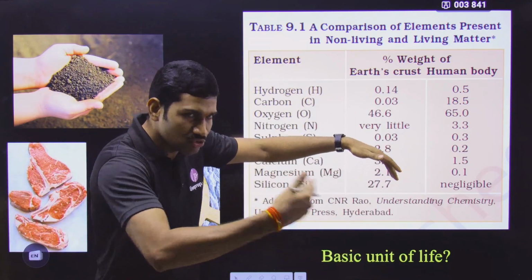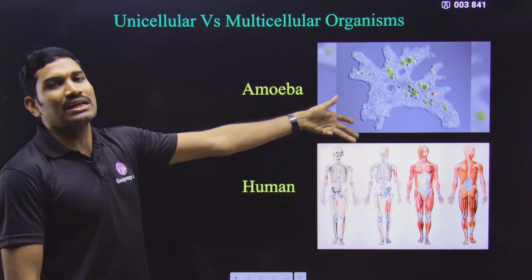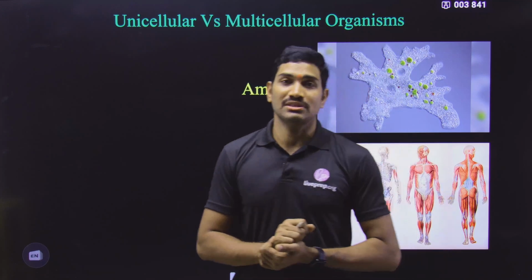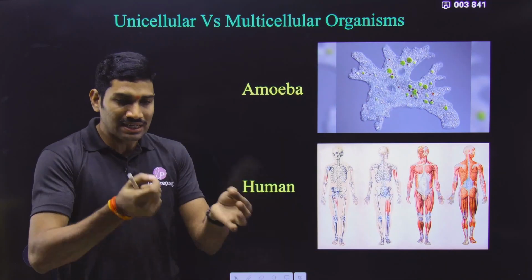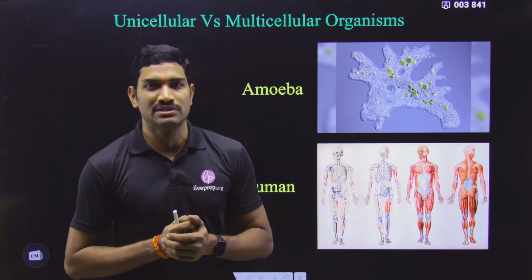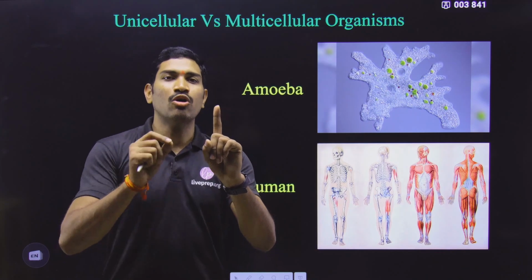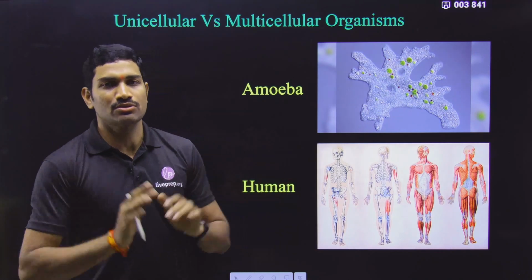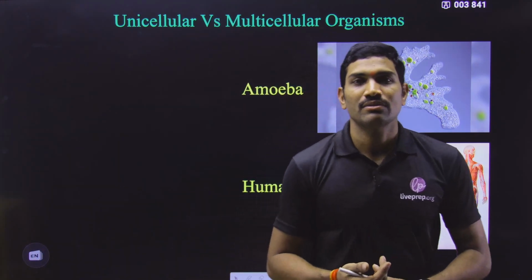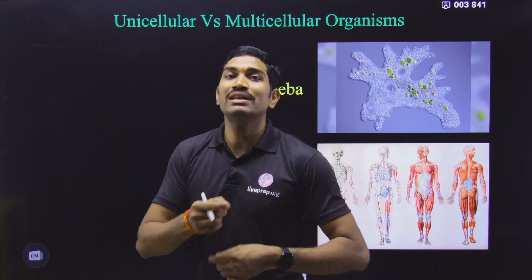Now since you know that living organisms have the basic unit called cell, how many cells are present? This is the next important question, right? Once cell is present, the next point we need to discuss is how many cells are present in one organism. This is the next question, and this is what is discussed in the NCERT. Based on how many cells are present,